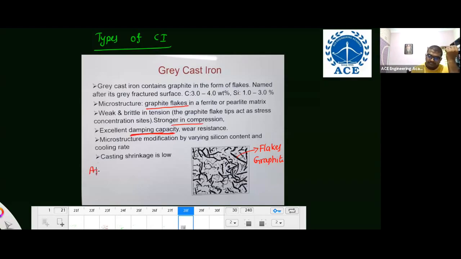Because of high damping capacity, this is used in machine beds, or lathe machine beds. Very important. Why are we using this in a lathe machine bed? Because it is able to absorb the vibrations. So what is important for your exam? In gray cast iron, graphite flakes are there. It is used to make a machine bed because it has high damping capacity. That's it. That is the first one.